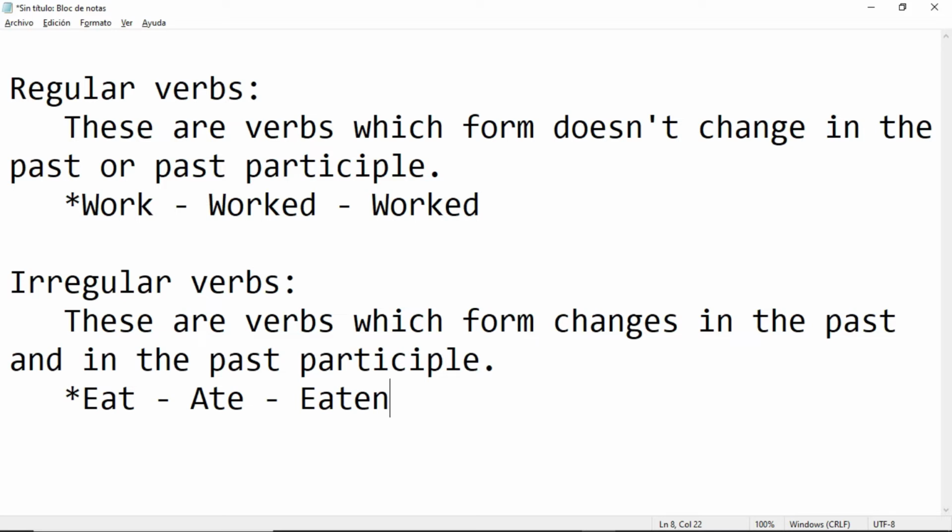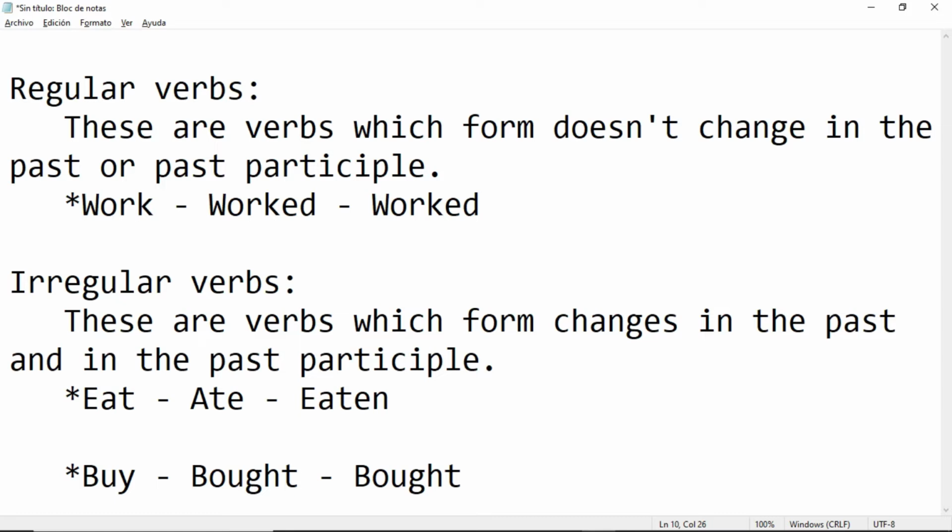But teacher, I know one verb that doesn't change the form in the past participle. And I'm talking about buy. Buy in the simple past is the same as in the past participle.